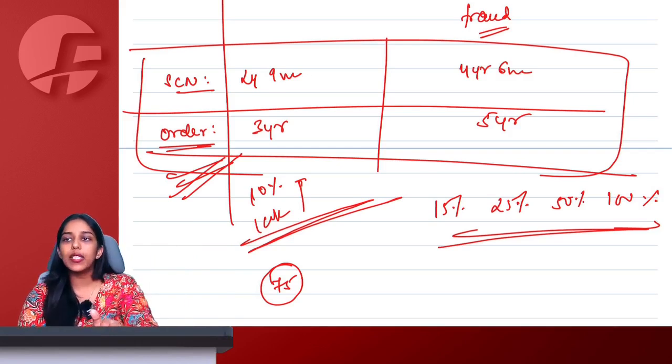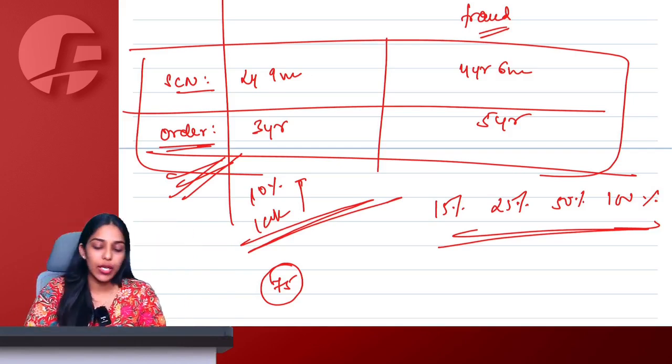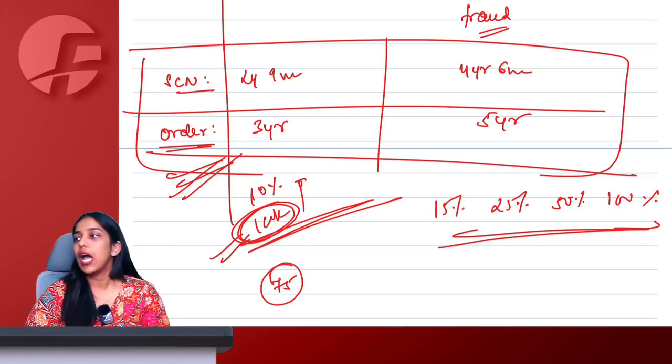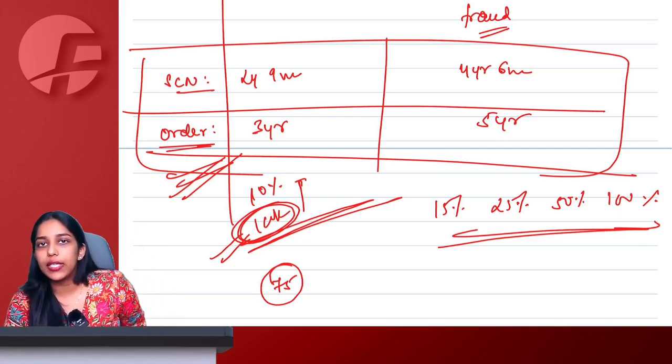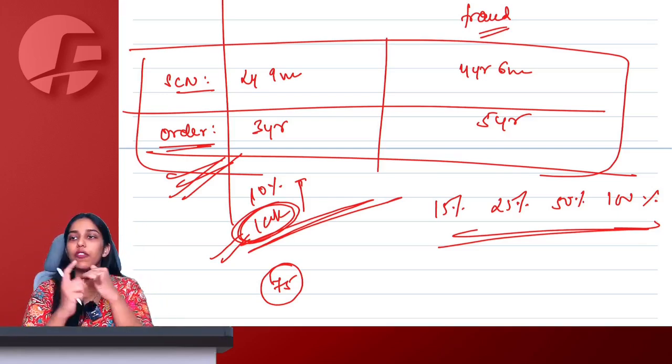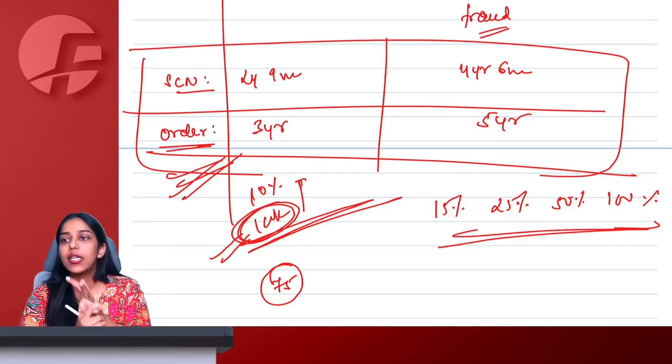So without doubling the percentage, the amount will come as doubled only. Only the absolute figures always are required to be doubled whenever we are calculating the penalties. This will be useful for you in the offences chapter also, in the demands recovery chapter also, and in the appeals revision chapter also.